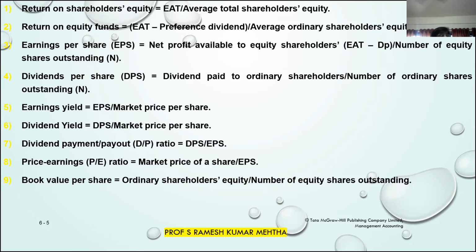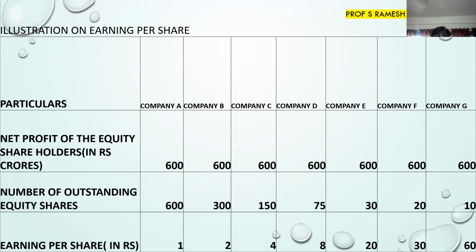Next one is earnings yield. Earnings yield is given by the formula earnings per share divided by market price per share. We'll have a numerical illustration on this one. Dividend yield also is there, dividend payout ratio, price earnings ratio, and book value per share ratio. All this we are going to discuss in the subsequent slides with the help of small numerics. Now let's talk about earnings per share. The first one. Earnings per share is given by the formula total profit earned by the shareholders of the company divided by number of equity shares.